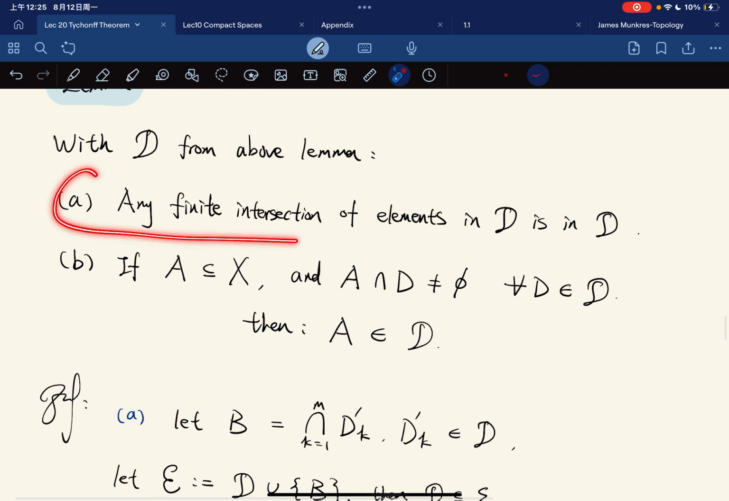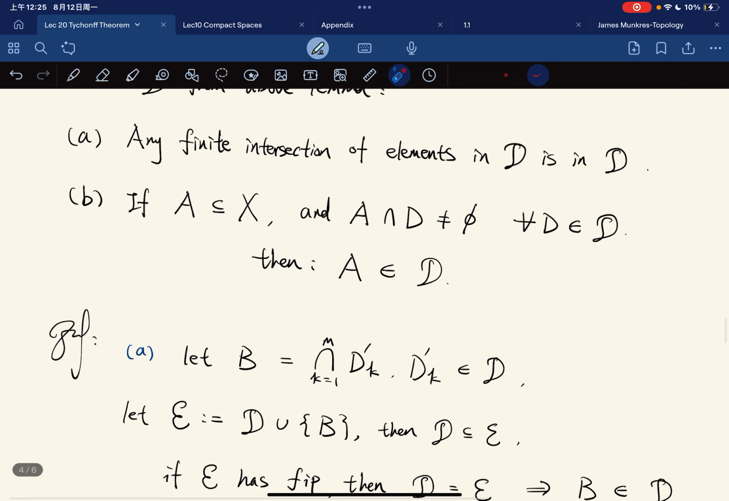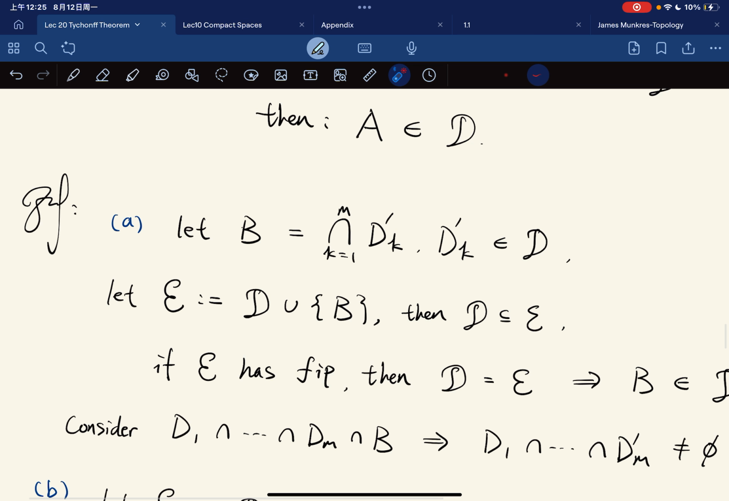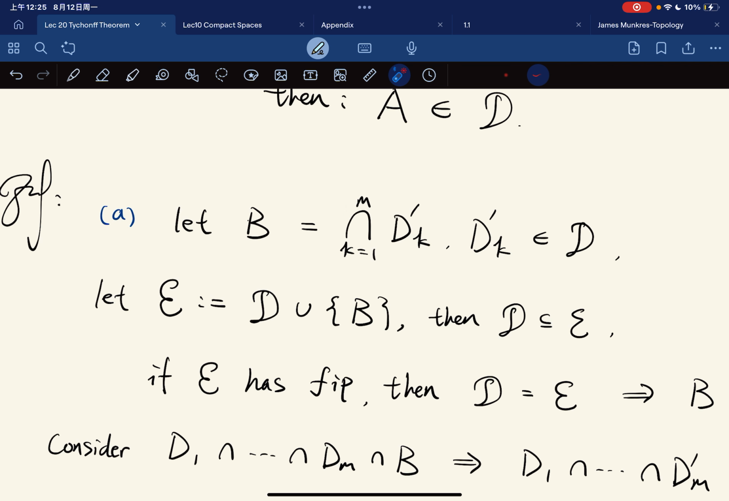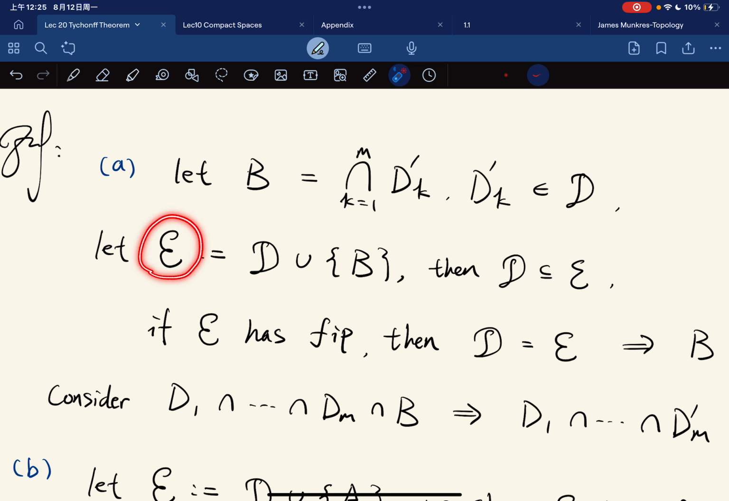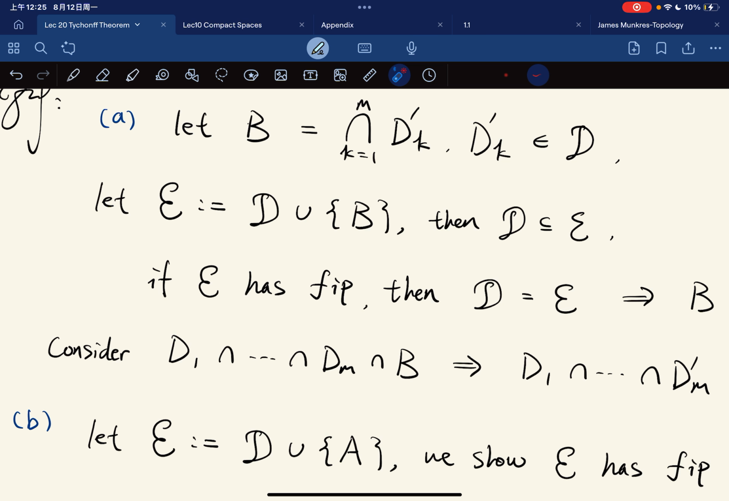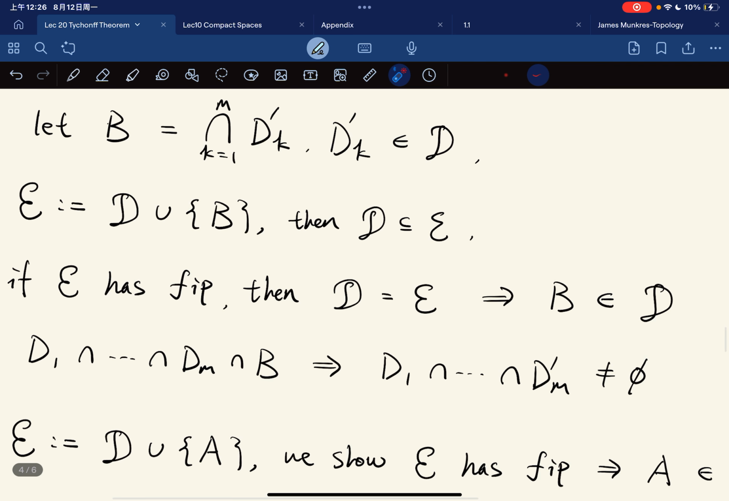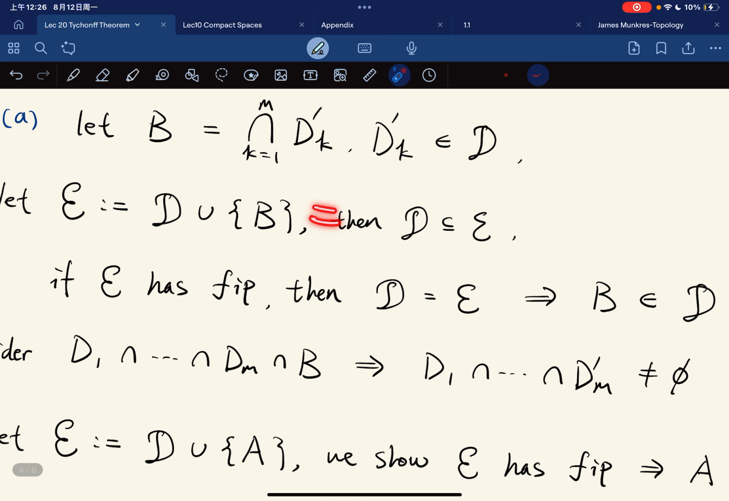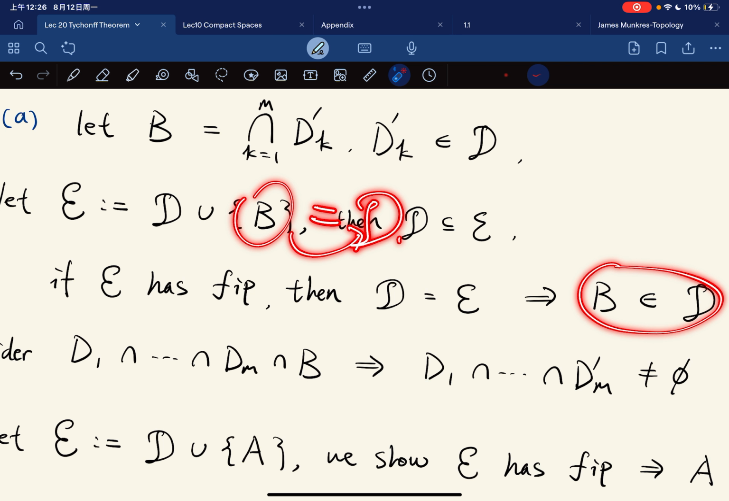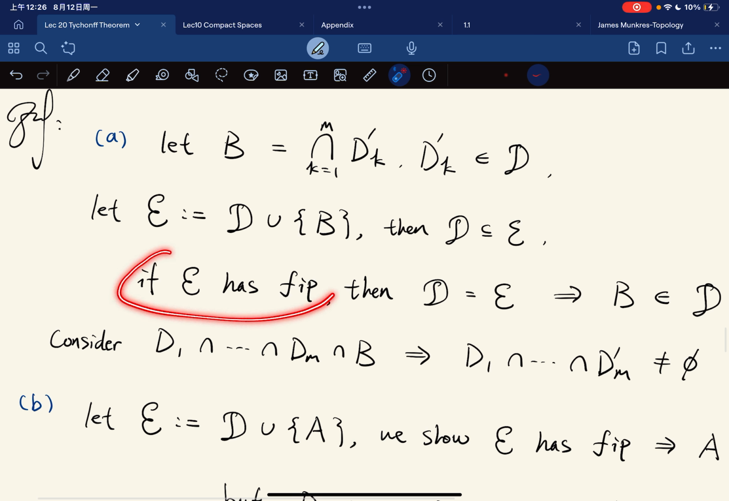Okay, so we want to verify that any finite intersection of elements in D is still in D. To verify this, we let B be some finite intersection of elements in D, and we want to show that this is in D. So we let this E, epsilon E, be defined as D adjoined with this B. Then it contains D. If this has the finite intersection property, FIP, then we have this, which means that B is in D, if this is equal to D. So all we need is to verify that this has the FIP.